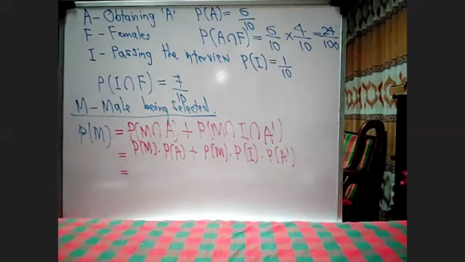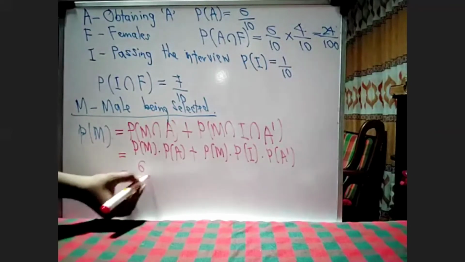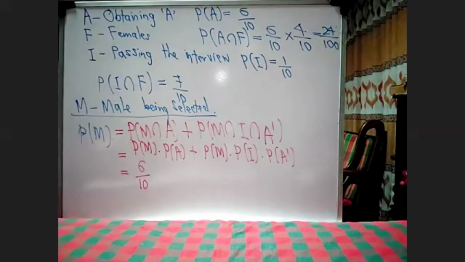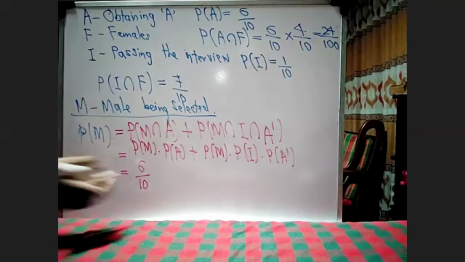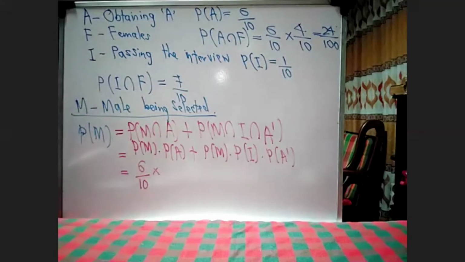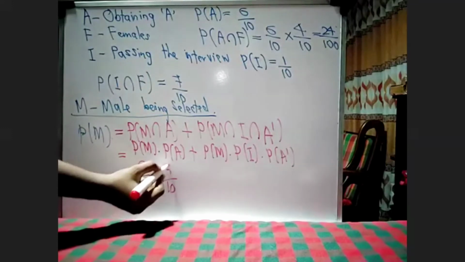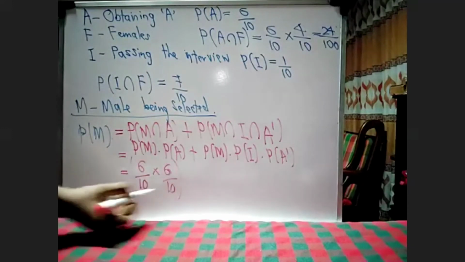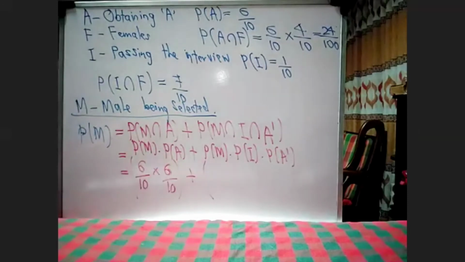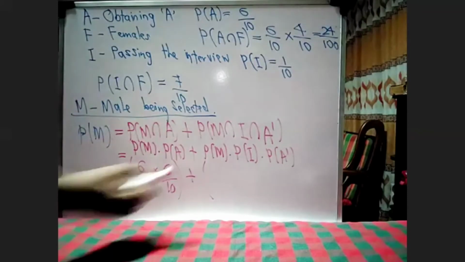In the question they have given, it was found that 60% of the applicants get A grades, and of these 40% are females. If 40% is for female, male is 60%. That is 6/10. Because 40% female, that information is given, times the probability of obtaining A grade, that is also 6/10. This is one set, plus the second one, probability of a male, probability of M.